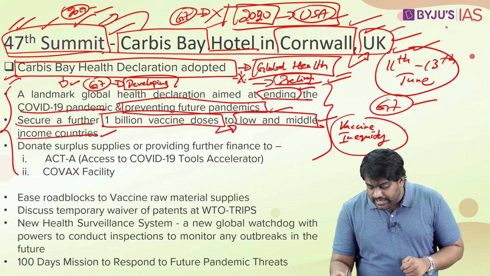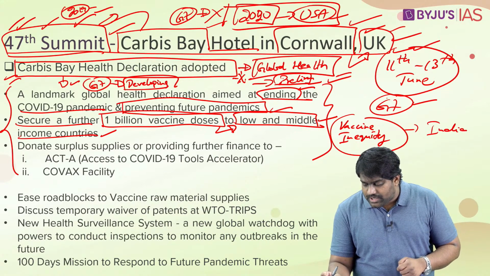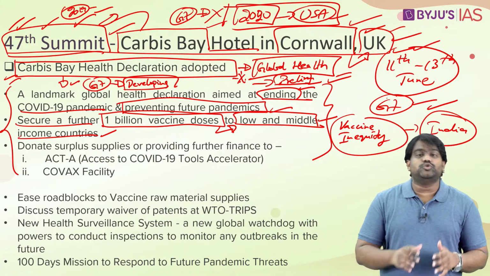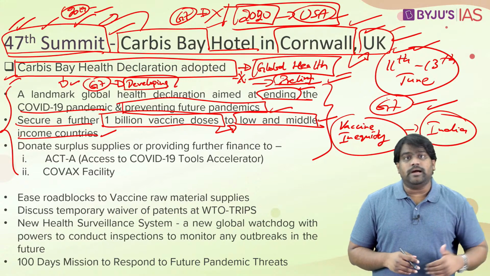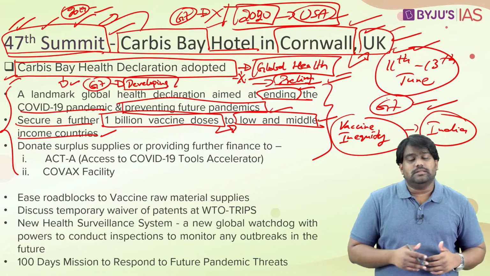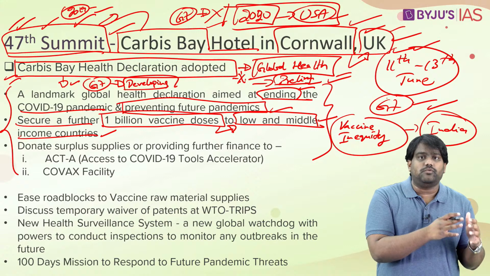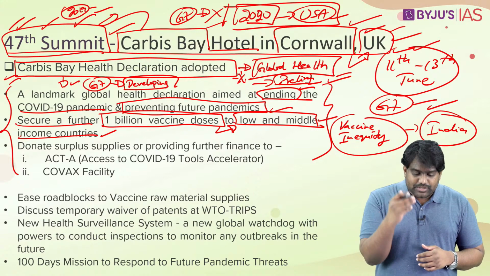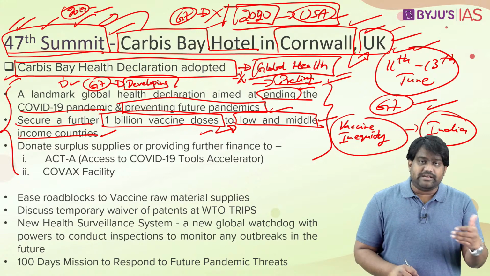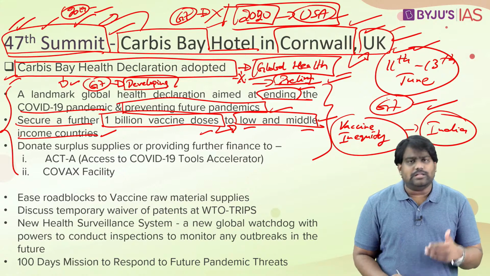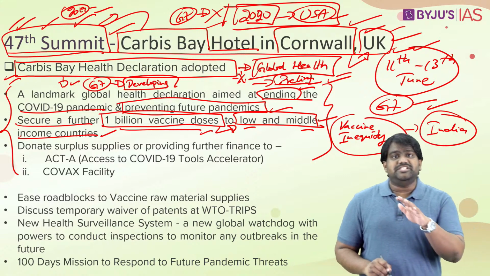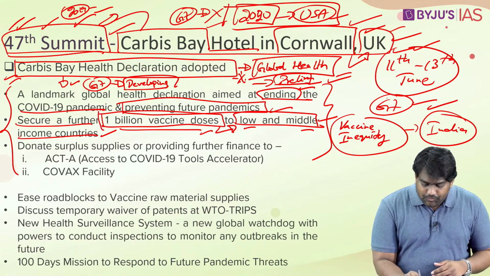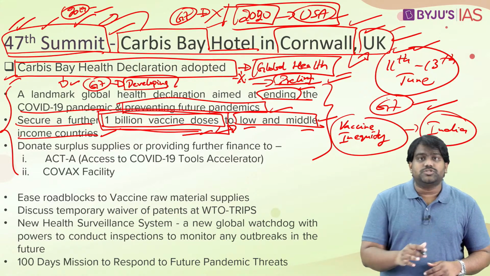Many countries, including India, are struggling to procure the required doses to vaccinate their population. Whereas Western countries have gone ahead because they had pre-ordered these doses and they have a huge stockpile of vaccine sitting with them. So they are looking to help out the smaller developing countries and even other low and middle income nations by supplying vaccines to them, and the G7 has pledged to provide 1 billion doses of vaccines in the near future.